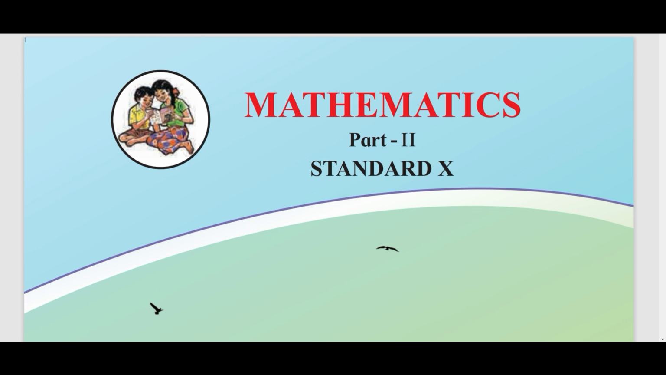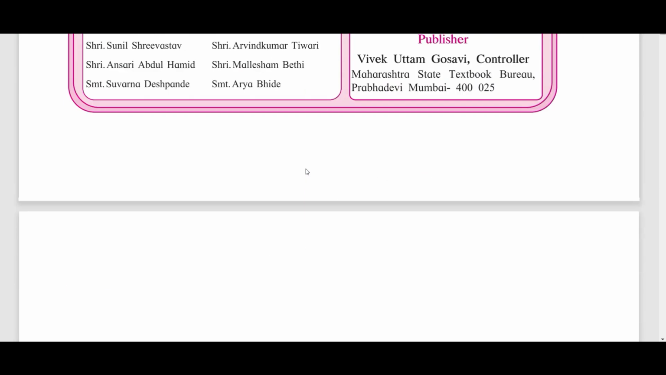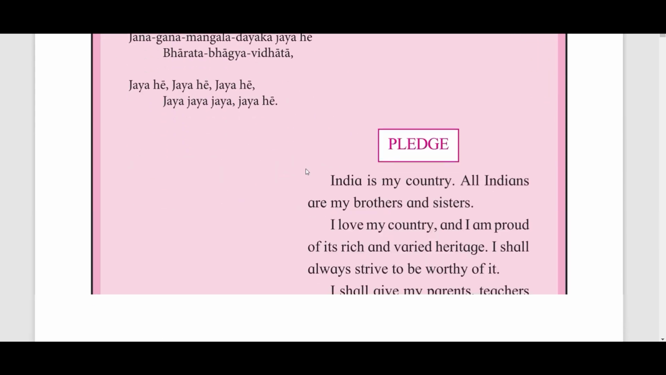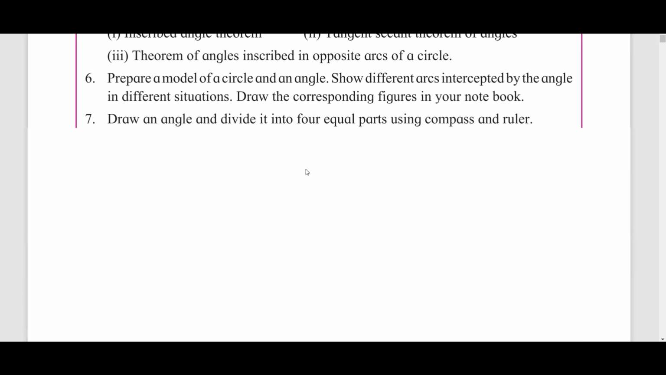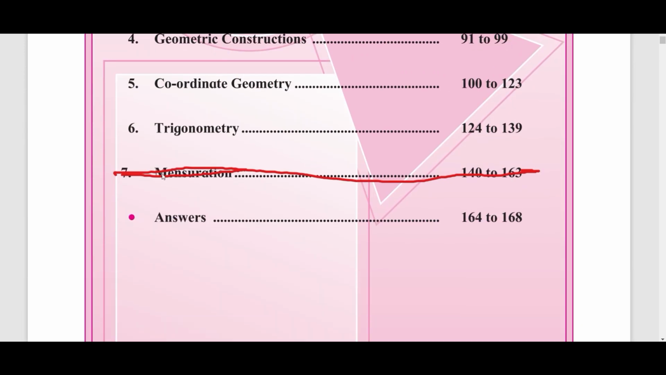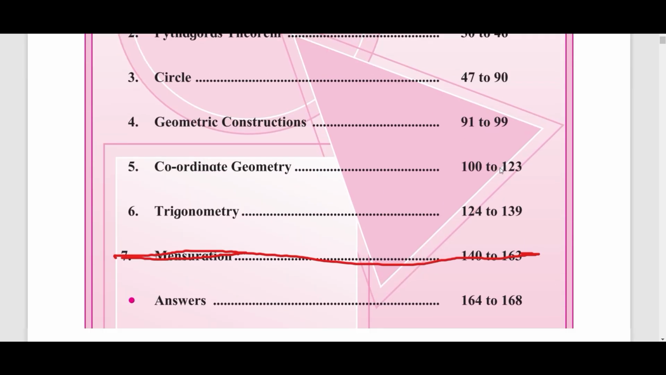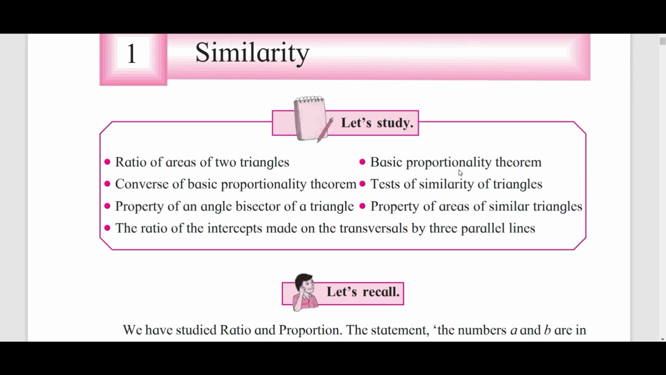Also in the other chapters, like similarity, Pythagoras, circle, let's see what changes have been made. Okay, so if I scroll down, you can see the index of your chapter. Now, as you can see, chapter number 7, mensuration, has been completely removed. There will be no question coming up from this chapter.